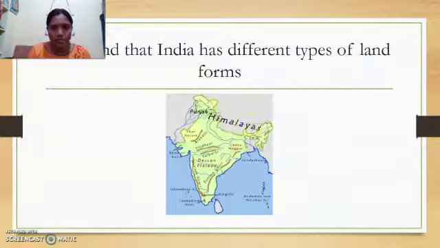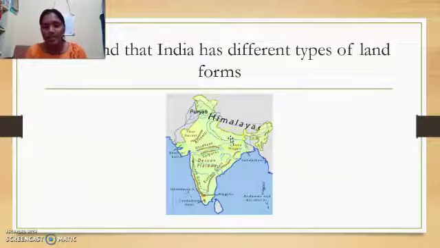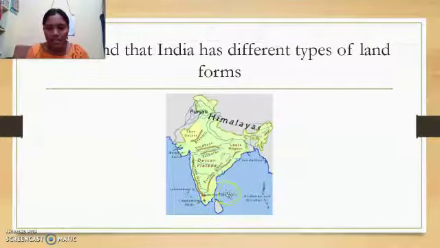So here you see the picture and know the direction, the place where it is. This is Himalayas, Thar desert, Deccan Plateau. Okay, even we have island regions. This is called island. You can see here Sri Lanka. Can you see Sri Lanka? The whole Sri Lanka is covered with water. All four sides, this side, 1, 2, 3, 4, four sides. It is covered with water, so we can call it an island.